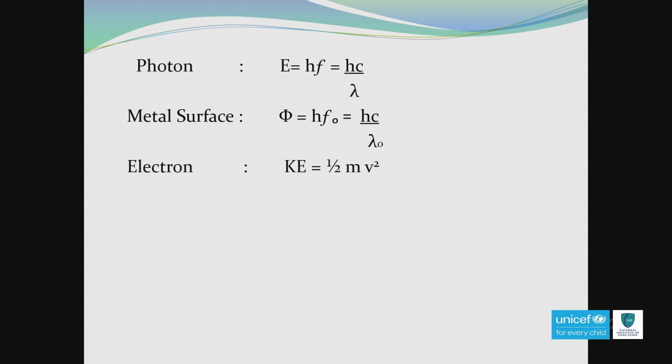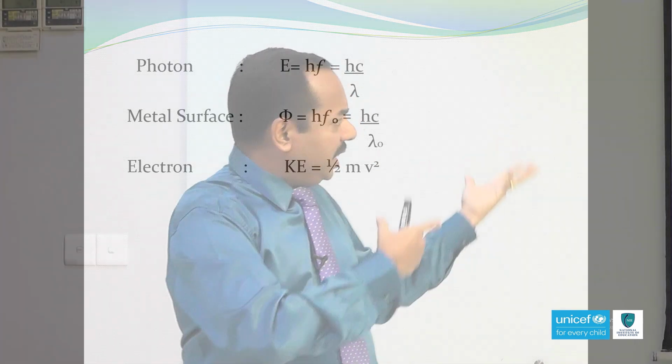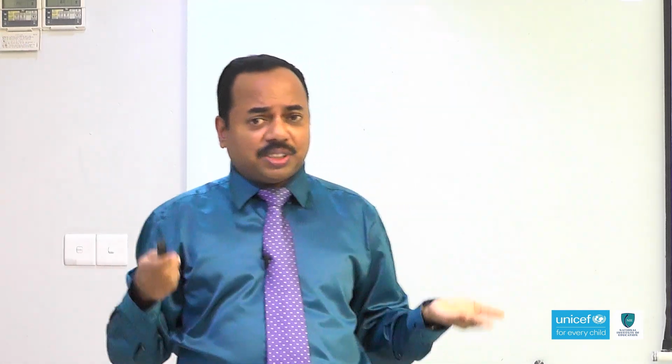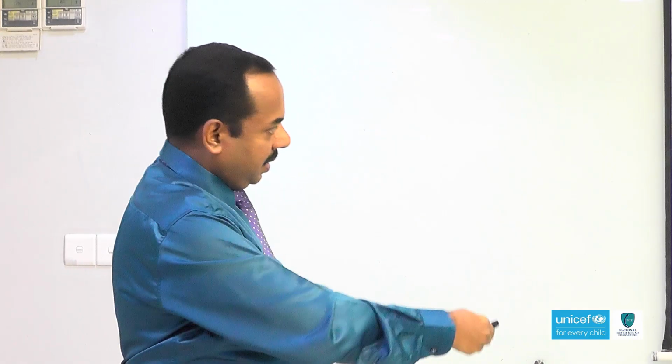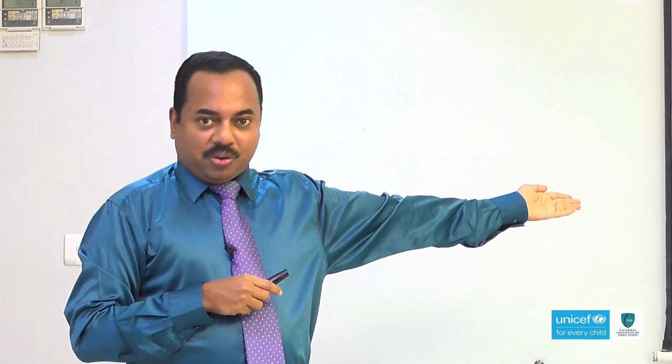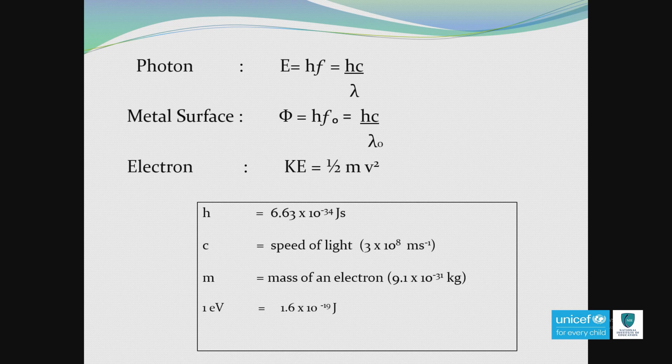So, here there is a question. Do we have to learn all these constant values by heart? What are the values given in the formula sheet? See, Planck's constant is given in the formula sheet: h is equal to 6.63 into 10 to the power minus 34. c, the speed of light, is 3 into 10 to the power 8 meter per second. m, the mass of the electron, is 9.1 into 10 to the power minus 31 kilogram. And what is the last one? 1 electron volt is equal to 1.6 into 10 to the power minus 19 joule.